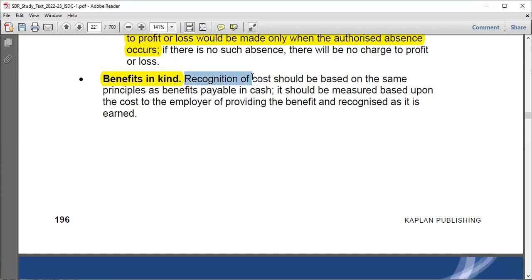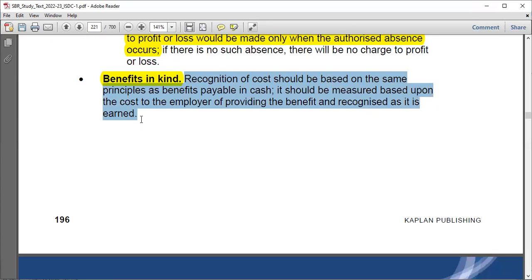So recognition of cost should be based on the same principles as benefits payable in cash. Benefits in kind actually do not involve cash, right? So that's why they specify benefits in cash. It should be measured based upon the cost to the employer of providing the benefit and recognized as it is earned.